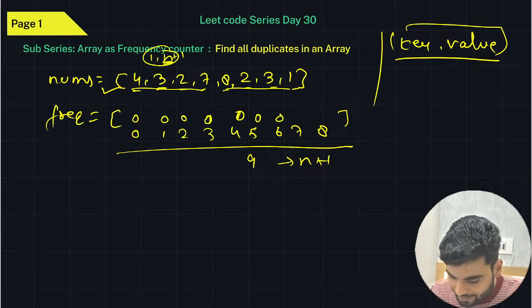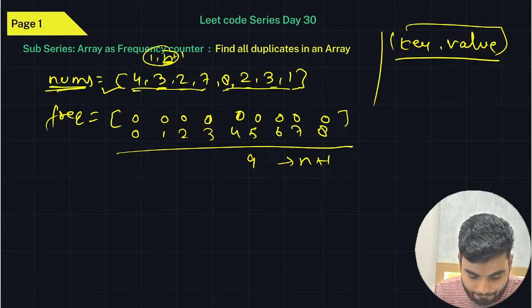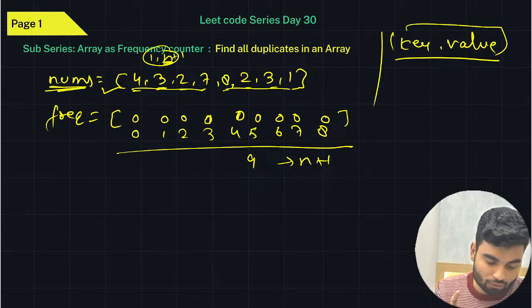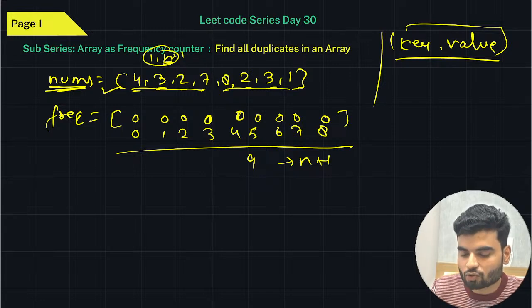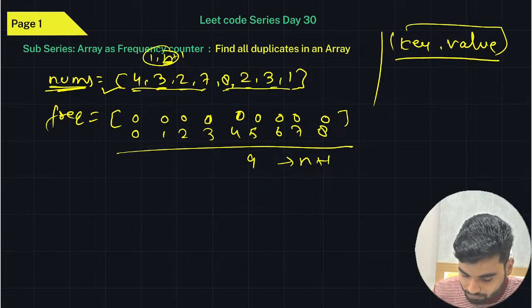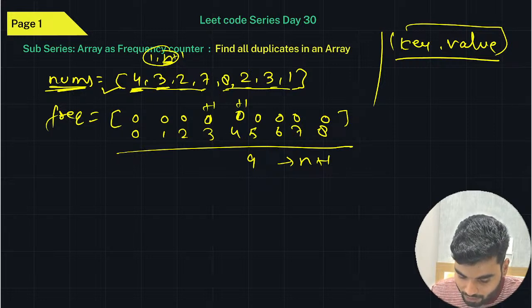But once you get the value from your nums array, remember this is an algorithm, so listen very carefully. Trust me, it's super important. It's possible to solve one particular problem in multiple ways, but you must know multiple ways, right? So now we got 4. On the 4th index, we'll do plus 1. Again we got 3. On the 3rd index, we'll do plus 1. We got 2. On the 2nd index, we'll do plus 1. Again 7. On the 7th index, we'll do plus 1. On the 8th, we'll do plus 1.